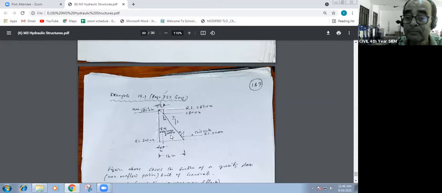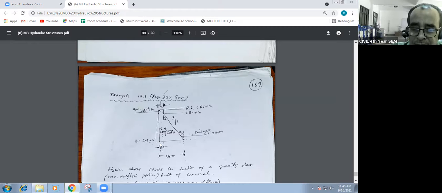Lever arm is the horizontal distance and the vertical distance. In case of vertical forces, about the toe, from the toe, what is the distance? Vertical perpendicular distance. And in case of horizontal force, what will be the vertical distance? This is water pressure. It is acting 1/3 from the bottom. You know the height of the reservoir, so the 1/3 from the bottom, how much is it, you know it. It is acting towards the base.